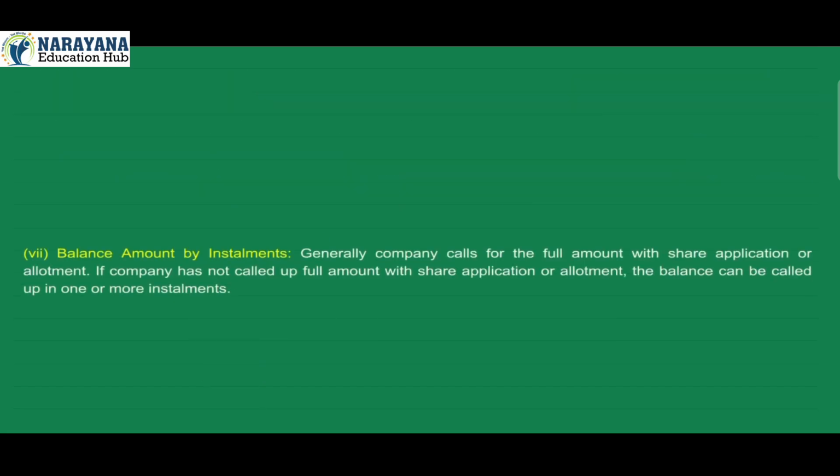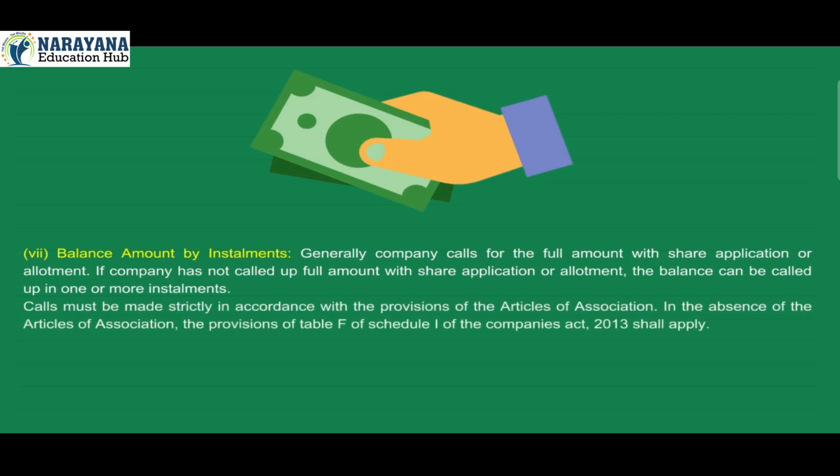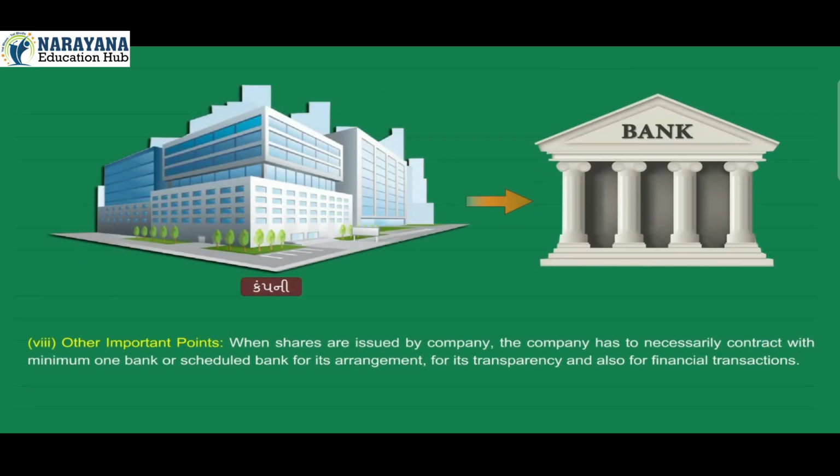7. Balance amount by installments. Generally, company calls for the full amount with share application or allotment. If company has not called up full amount with share application or allotment, the balance can be called up in one or more installments. Calls must be made strictly in accordance with the provisions of the Articles of Association. In the absence of the Articles of Association, the provisions of Table F of Schedule I of the Companies Act 2013 shall apply.